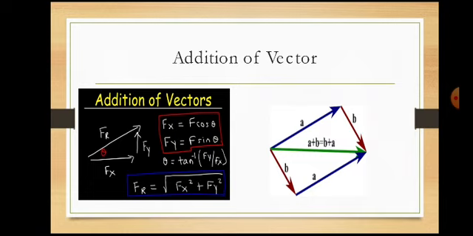For example, here see Fx along the x-axis, force is acting along the x-axis and some force along the y-axis, then the resultant force will be in this direction, Fr as shown, which makes a certain angle with the horizontal. As an example, you are pulling the trolley with a certain external force.